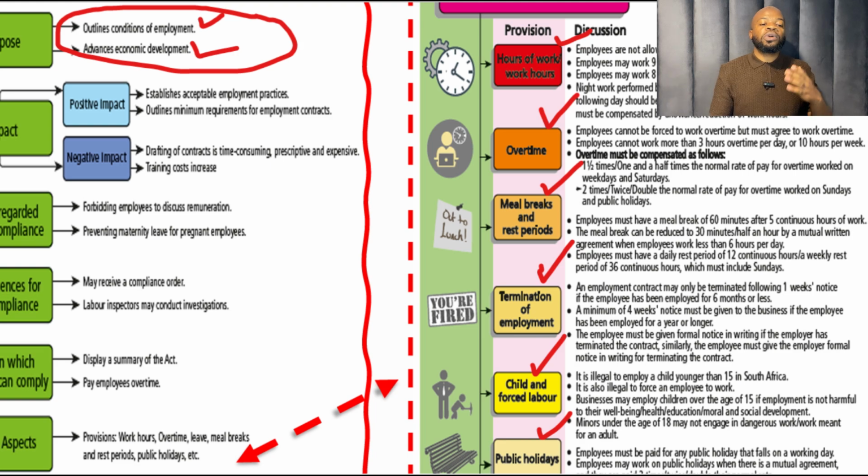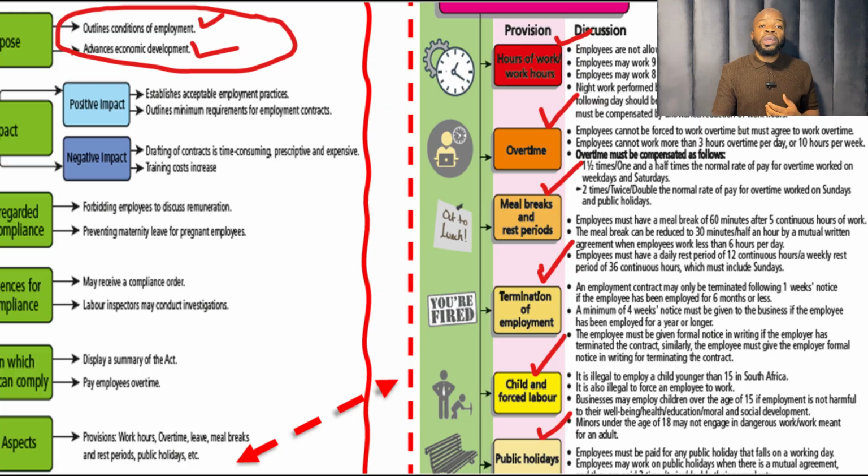So the minimum conditions of employment are given through the BCEA. That is the purpose why it exists. Then it also advances economic development, because by setting the ground rules for what happens in the workplace, it makes businesses become more efficient and therefore more productive. Then the provisions that we were discussing are given here.